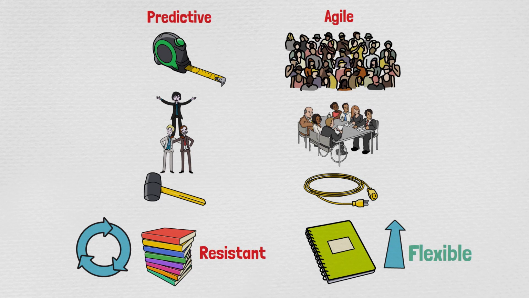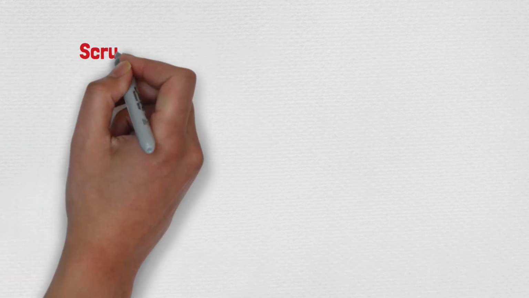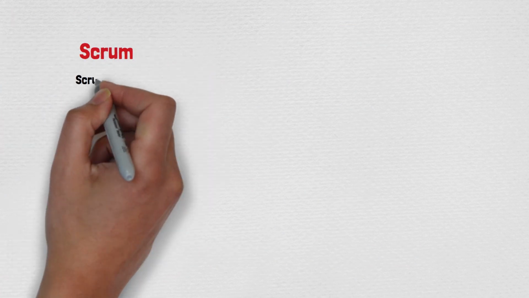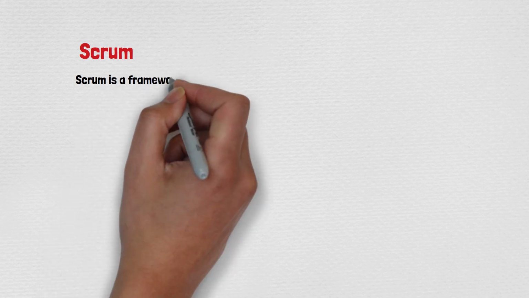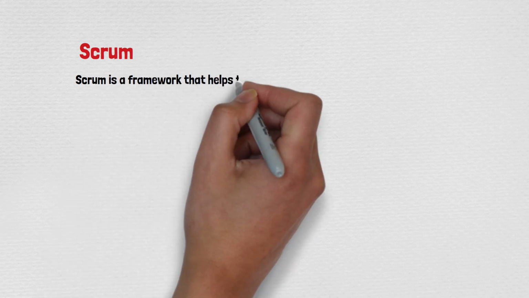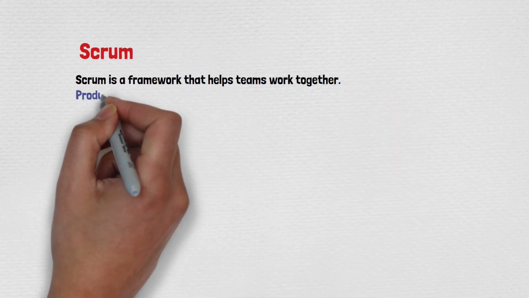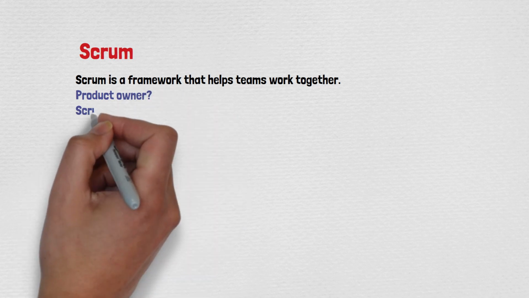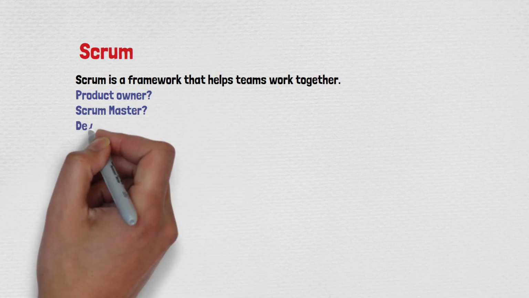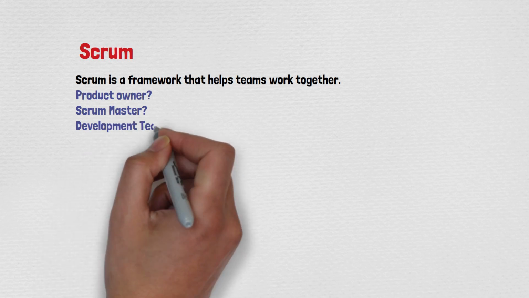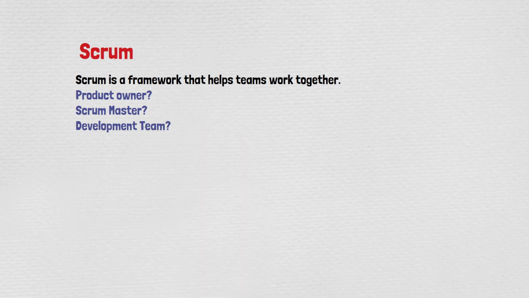And guys, there are another two concepts which are discussed in the PMBOK and are important in the exam. Scrum. So Scrum is a very important concept in the current exam. You'll have more details in the new exam, but for the current one, this is good enough. Scrum is a framework that helps the team to work together. So you need to know product owner, Scrum Master, and development team. This is the homework for you. Try to find out by your own reading who these people are in a project. Because once you read and find out by yourself, it will be good enough. Comment down below. I'll tell you if it's correct or not.